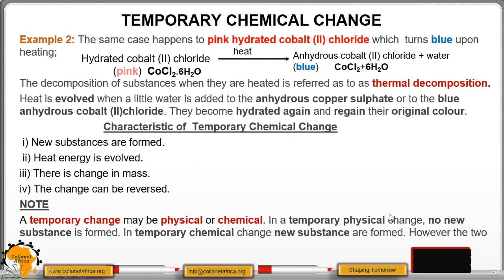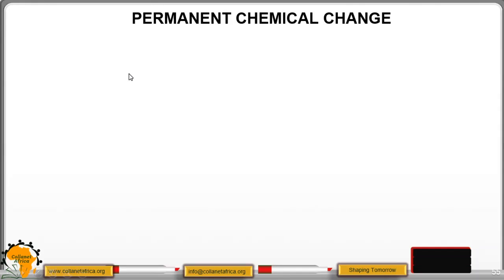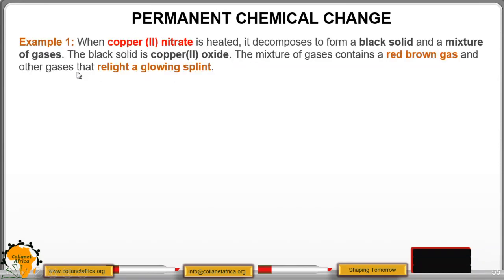In temporary physical change, no new substance is formed. In temporary chemical change, new substances are formed. However, the two changes are reversible, hence temporary reversible. We continue to permanent chemical change.